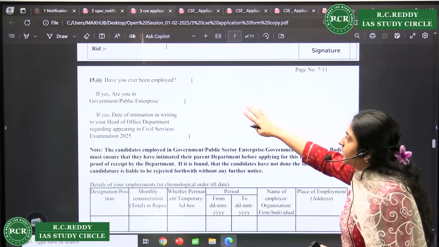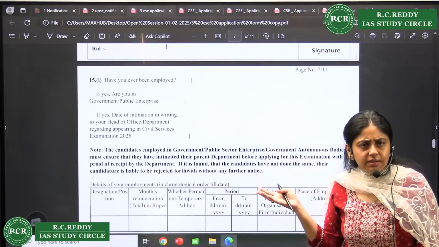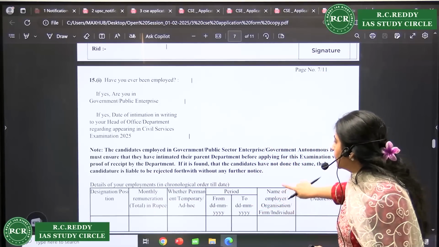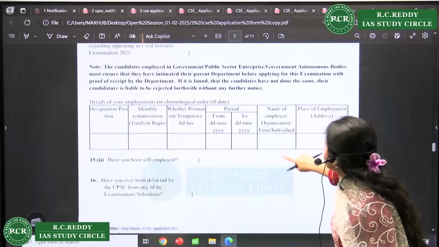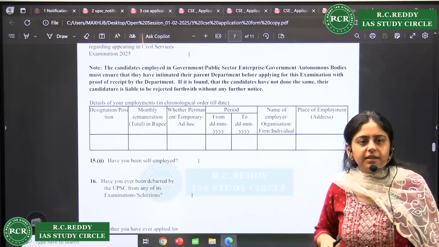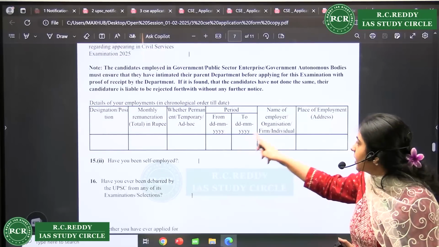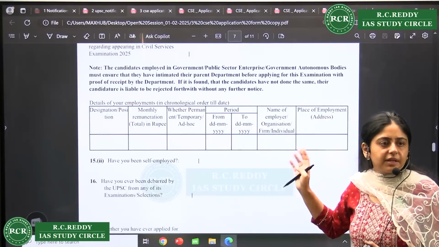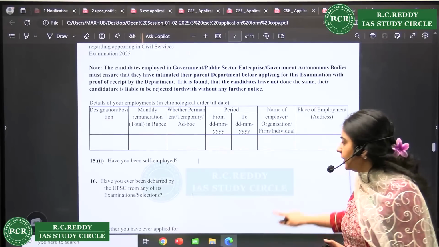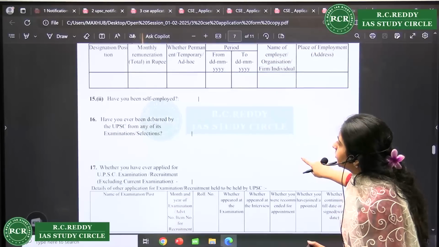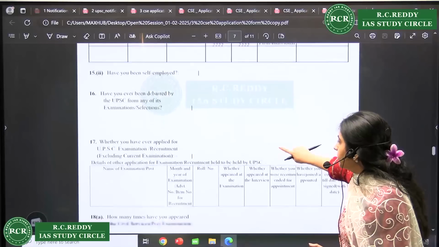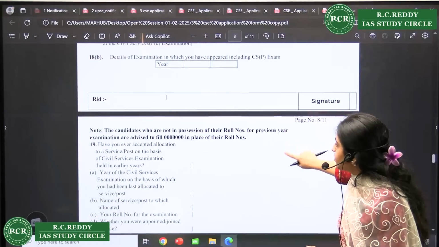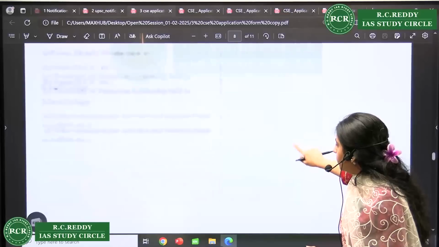Then here you can write down if you were ever employed, right? You write it down. Then if you are working in government service, you have to also mention specifically that you are working with the government, right? Any state or center. If you have been self-employed, or if you have been debarred, that information will come, right? We'll just move on to the hobbies part.